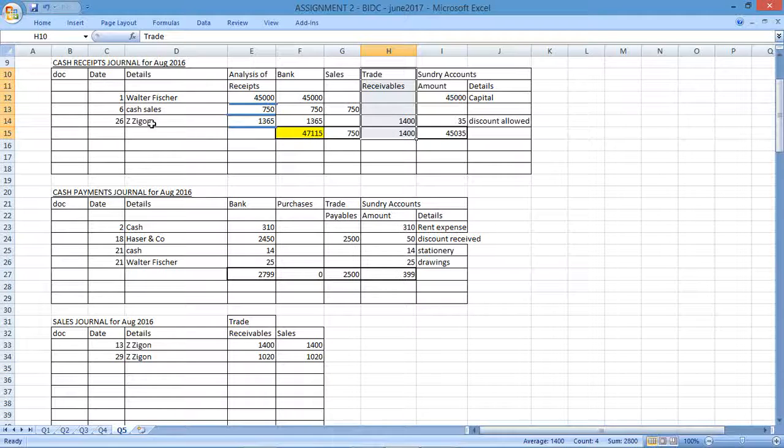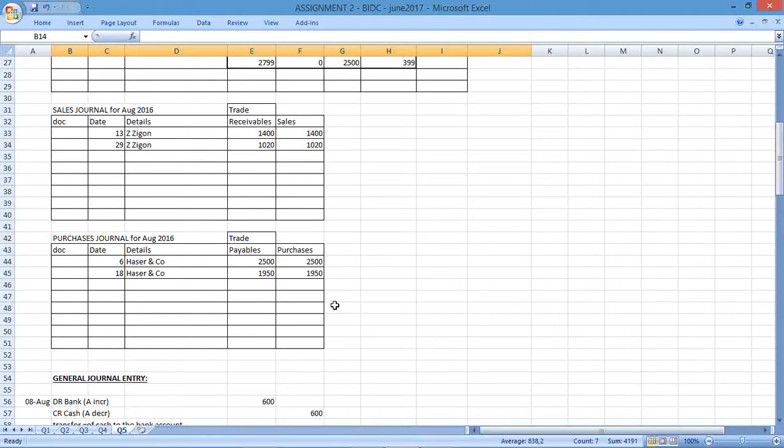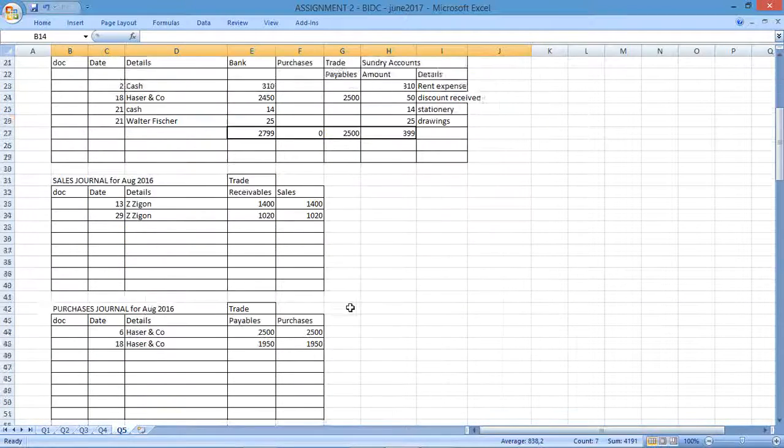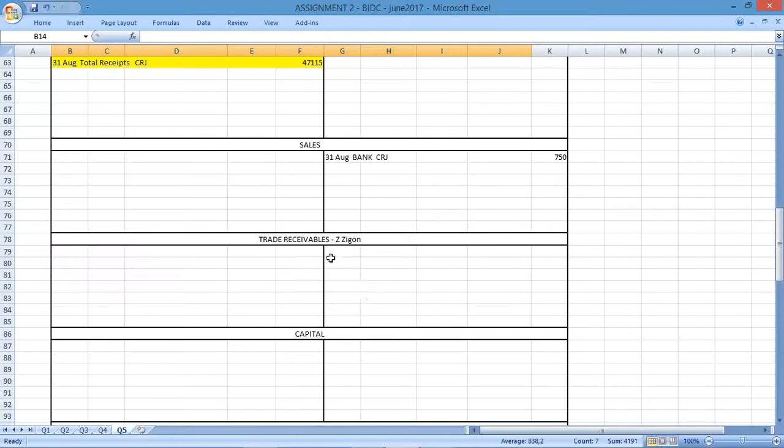We've received from Zygon. Okay, so Zygon is going to be decreasing their account, so we need to go down to that bottom part. Okay, we've got bank and we've got discount allowed. Great. Okay, so there's trade receivables, Zygon. It's a debtor, so debtors have a debit balance, so the bank will affect this side of the account, and we also need discount allowed cash receipts journal.